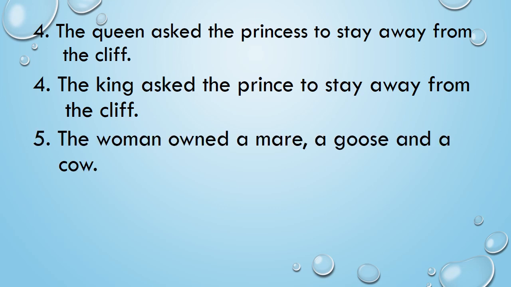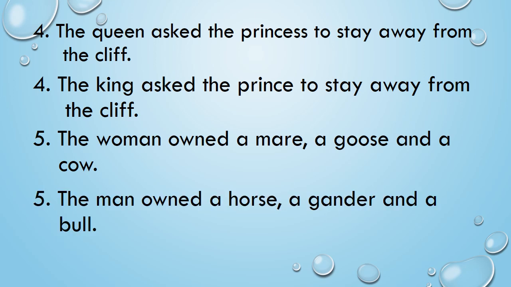Next sentence. The woman owned a mare, a goose and a cow. Now here woman, mare, goose and cow are feminine gender. Mare is a female horse, right? So let's write the sentence. The man, woman will become man, owned a, mare will become horse, goose will become gander and cow will become bull. The man owned a horse, comma, a gander and a bull.